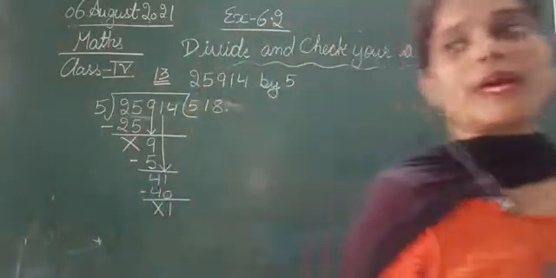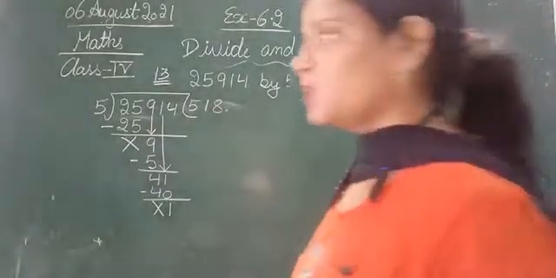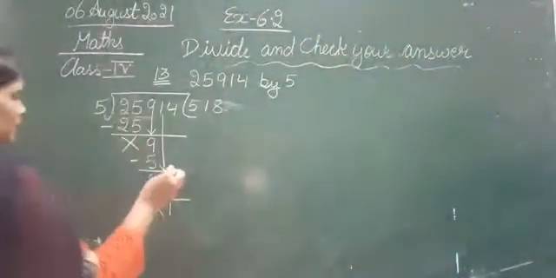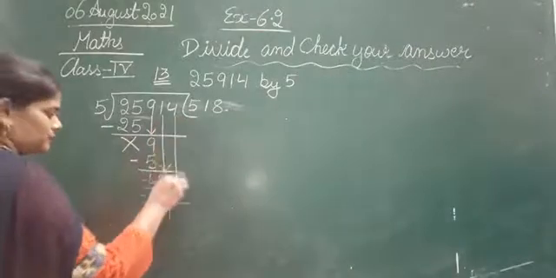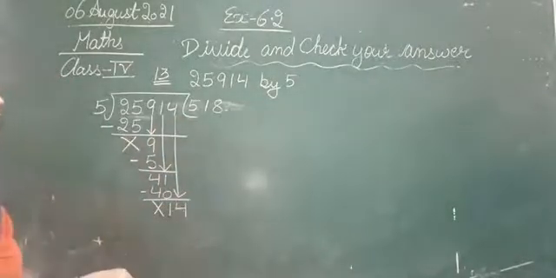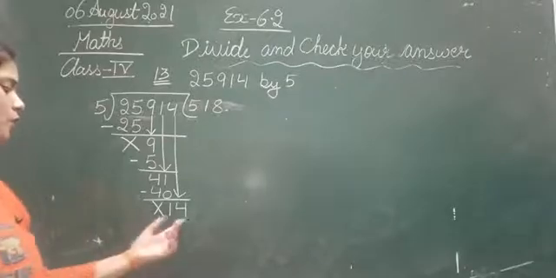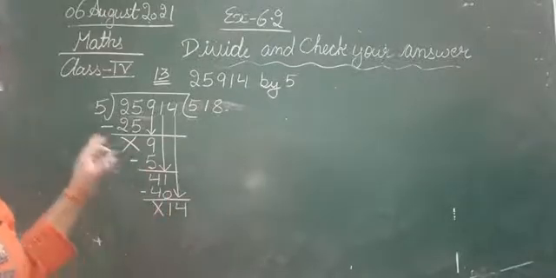Okay, but still we are having a digit in the dividend. So we will bring that one down as well. So let's bring it down. So it became 4. So we brought down 4 and that is 14. The number is 14. So now again we have to divide this 14 with 5.